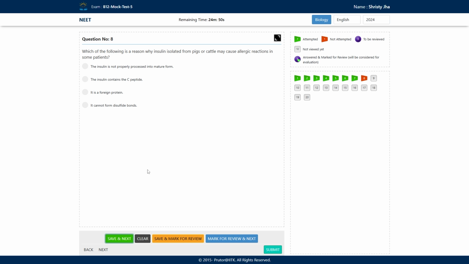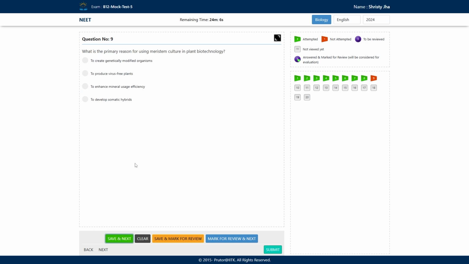Option first says the insulin is not properly processed into mature form. No, it's not the right answer. Second is the insulin contains C peptide. We all know that mature insulin does not contain C peptide, it contains only A and B peptide. Third option says it is a foreign protein, and that's the correct answer. Some patients treat this insulin from pigs or cattle as a foreign protein, and that's how the immune system gets triggered. Fourth, it cannot form disulfide bond. No, it's not true. So the answer is option number three, it is a foreign protein.